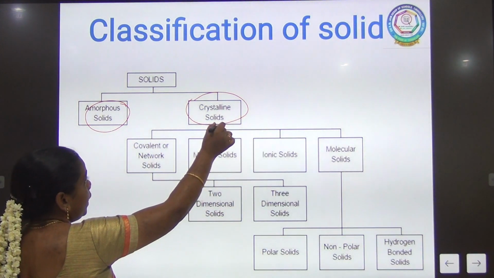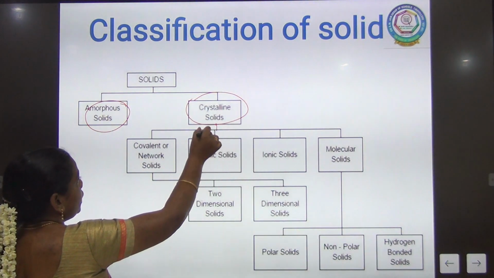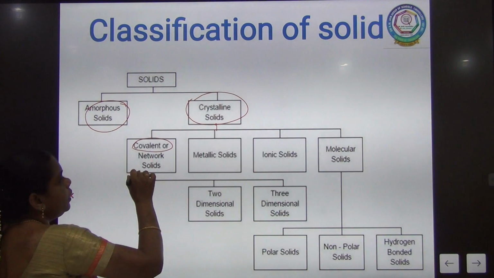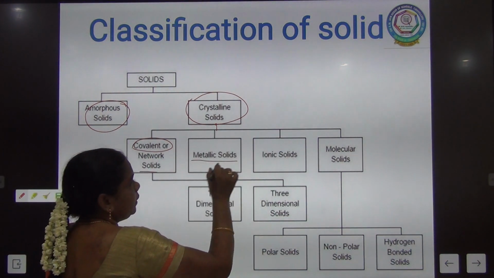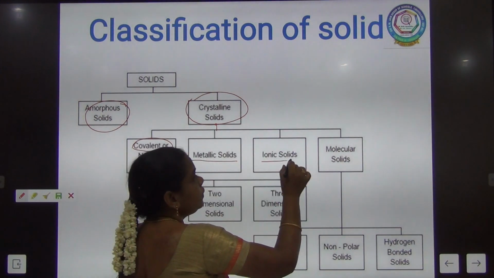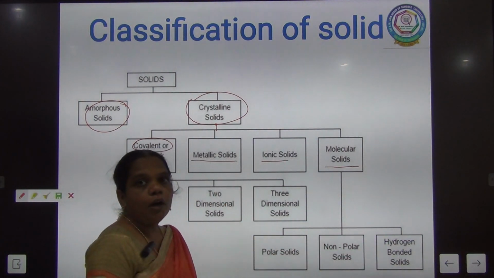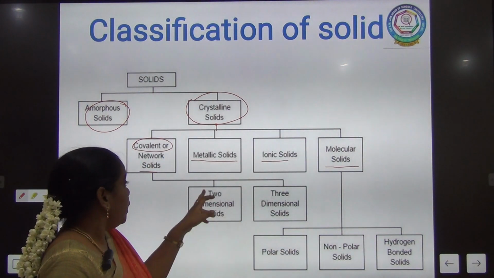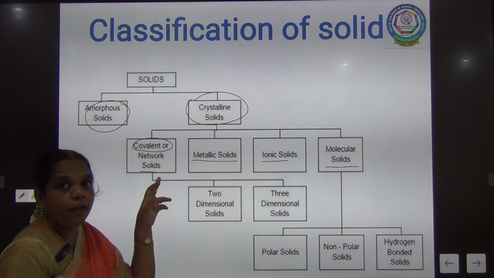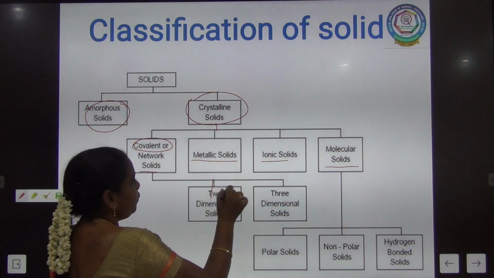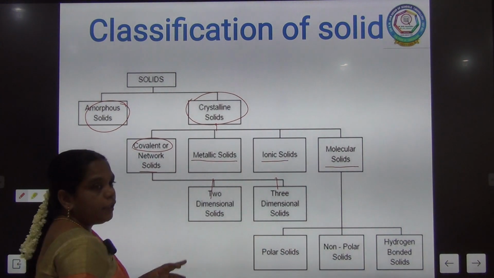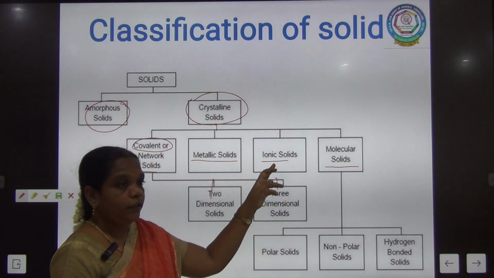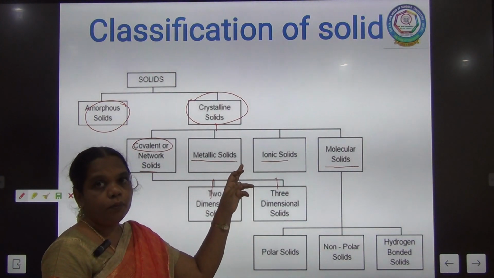Again, the crystalline solids can be classified into covalent or network solids, metallic solids, ionic solids and molecular solids. And the covalent solids can again be classified as 2-dimensional and 3-dimensional. So these are all the solids based on the nature of the bond.